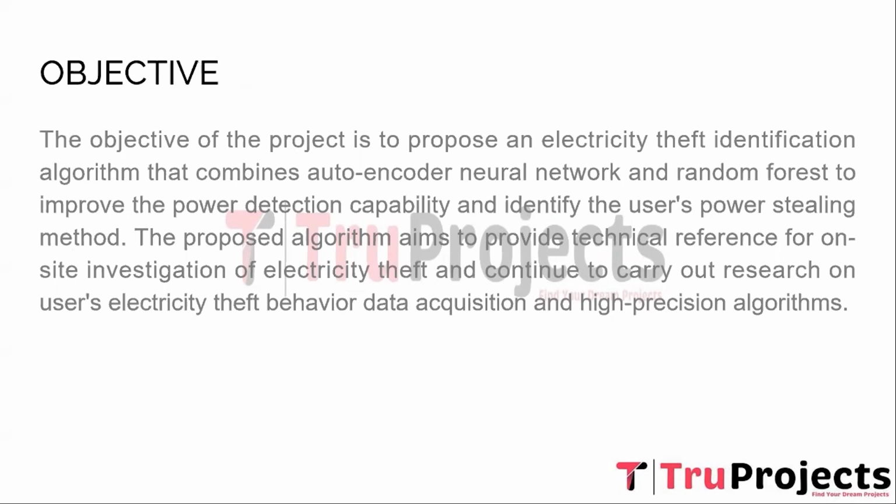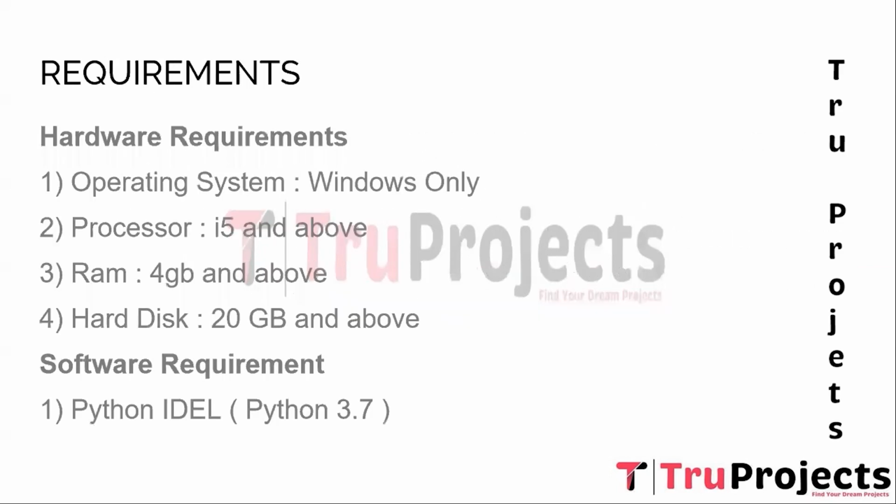The proposed algorithm serves as a valuable technical reference for on-site investigation related to electricity theft. Furthermore, the project emphasized the importance of ongoing research in acquiring data on user electricity theft behavior and developing a high-precision algorithm to address this issue effectively.